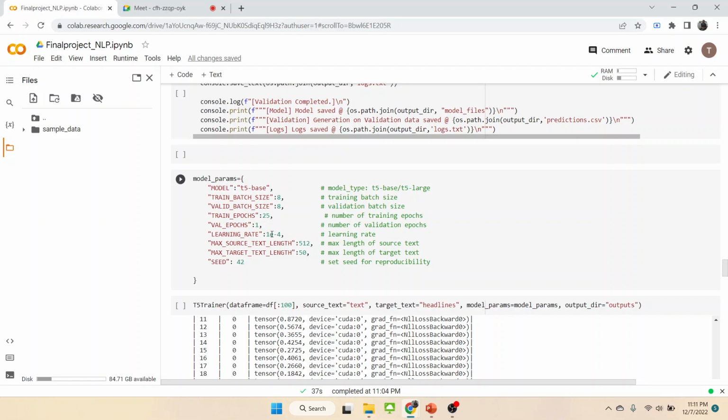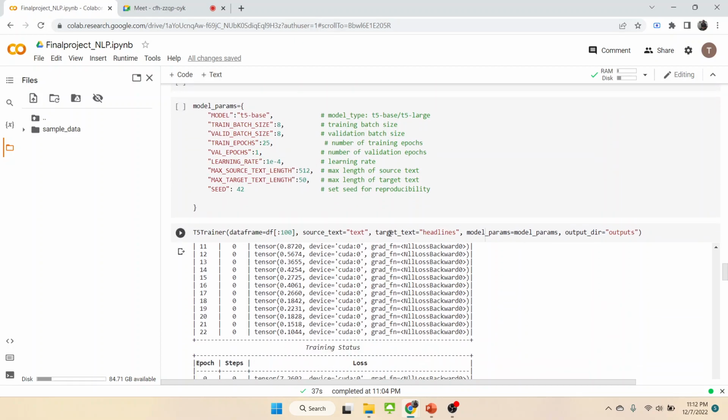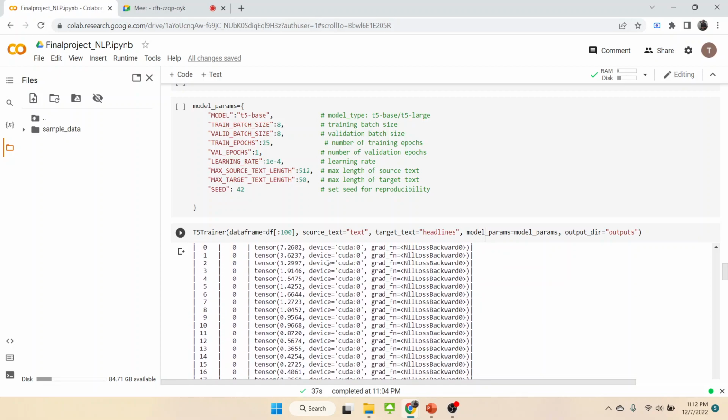My learning rate was 1e-4, the seed was 42, and this is the maximum text length. The source text maximum was 512, and the maximum target text length was 50. Here I gave the headline column as the target and my text column as the source text.